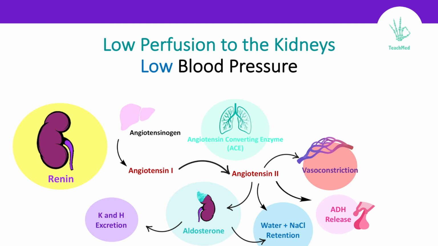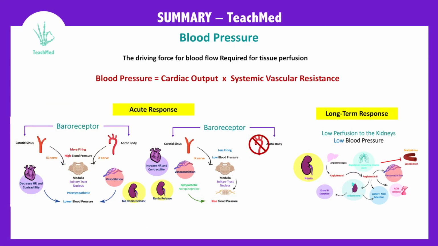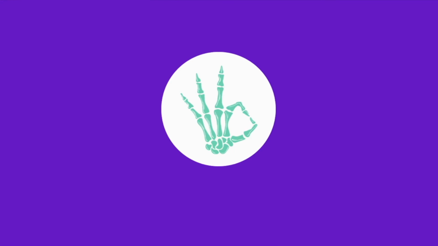One last piece of information: when bradykinin is in the blood vessel, it will cause vasodilation. However, angiotensin-converting enzyme will inactivate bradykinins. And here's the summary from TeachMe for the physiology of blood pressure.